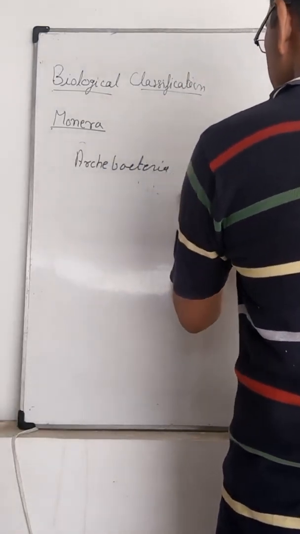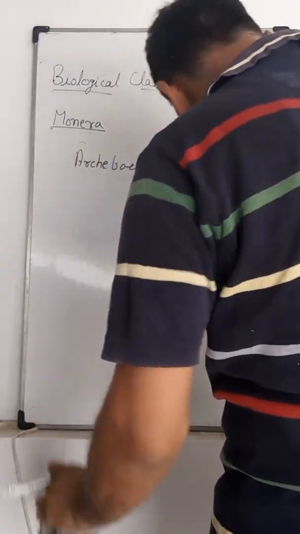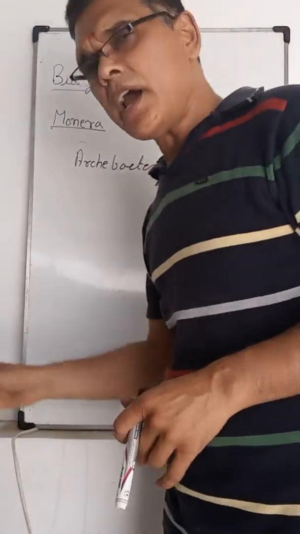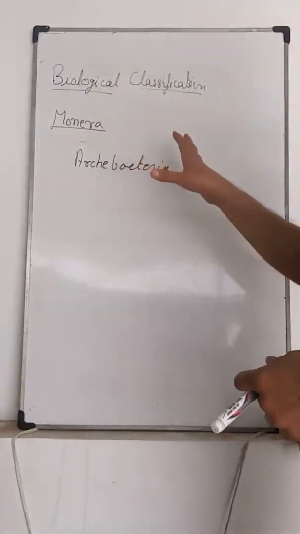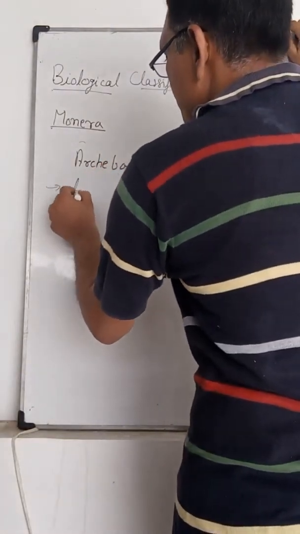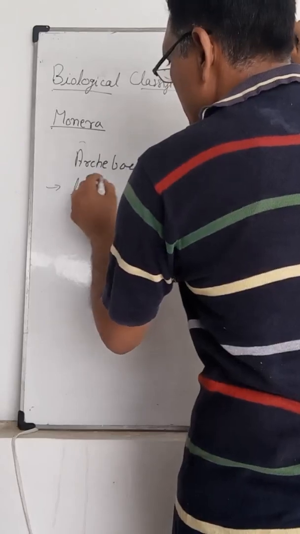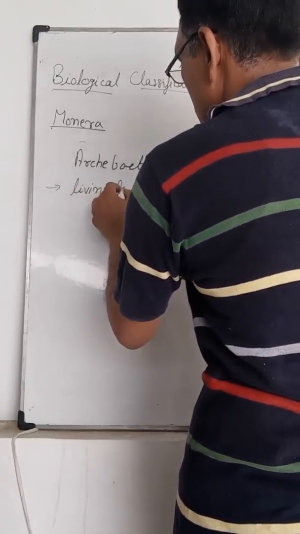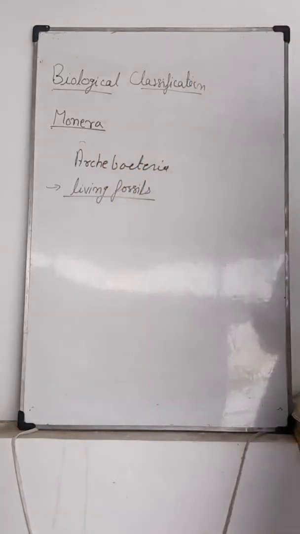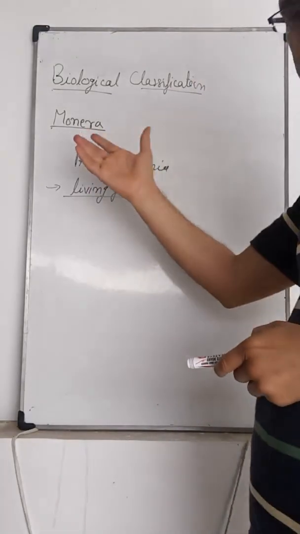Archaebacteria. These are ancient organisms which have been present since ancient times. That's why Archaebacteria are known as living fossils, because they are present from ancient times.